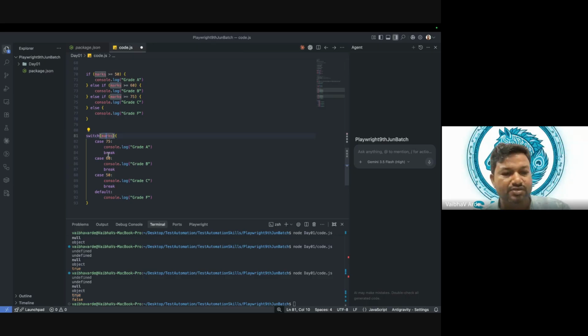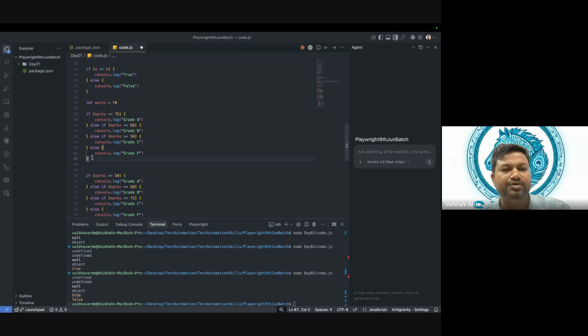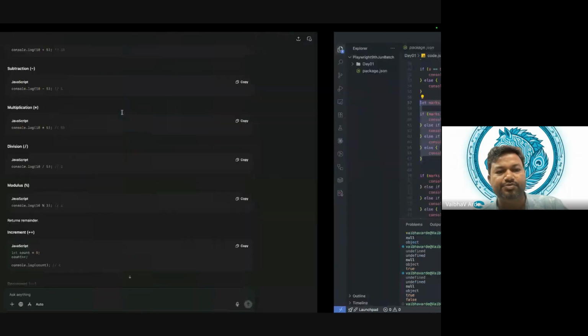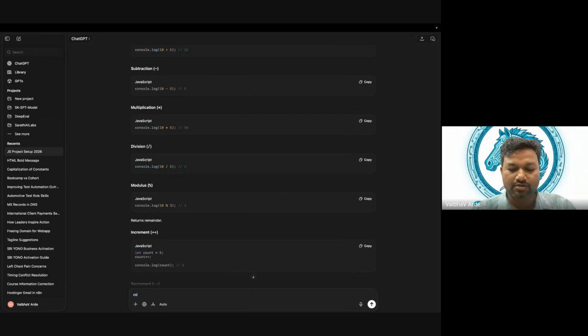Convert the below to a switch statement.